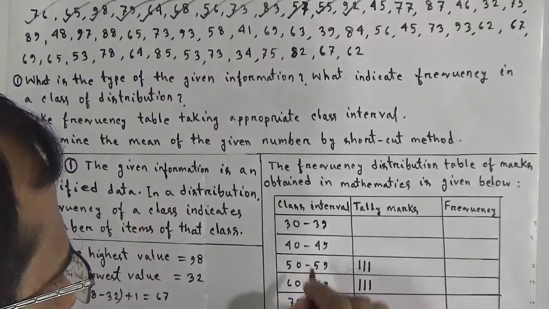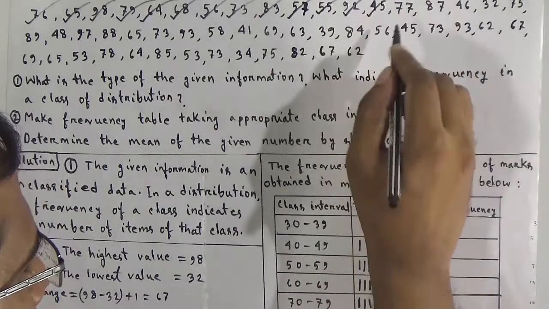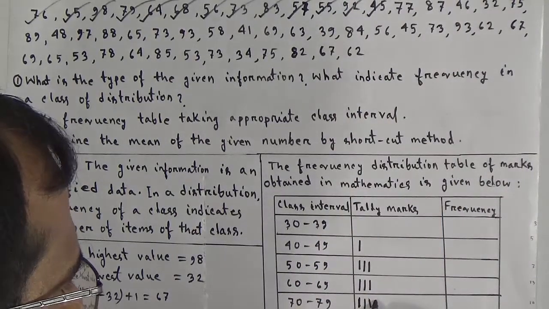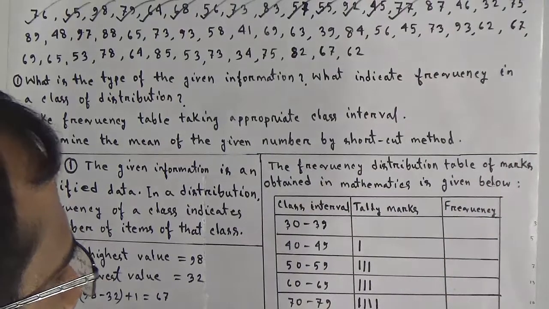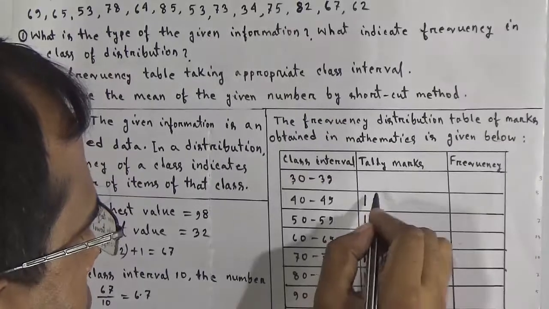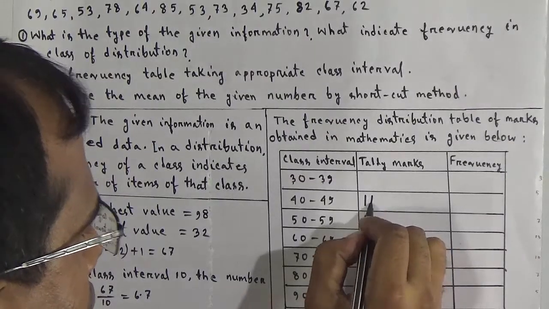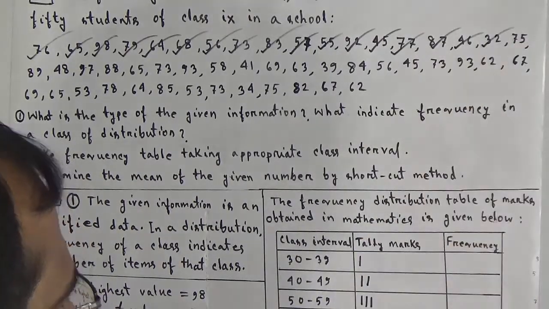Now 45 in this class, 77 will come in this class, then 87 will come in this class, then 46 will come in this class, then 32 will come in this class, then 75.